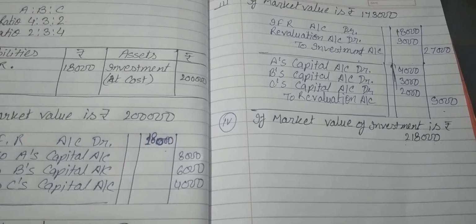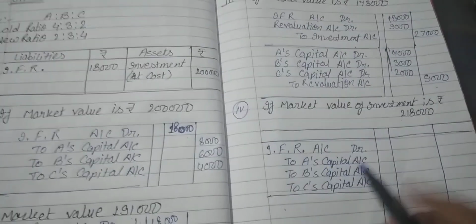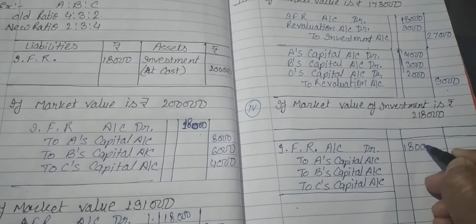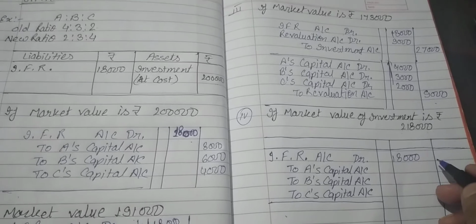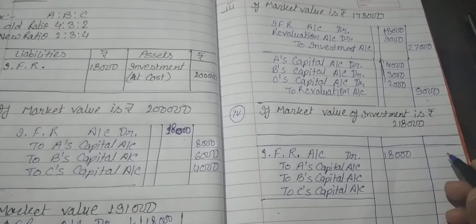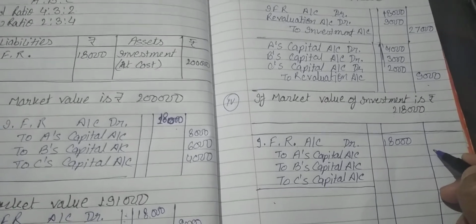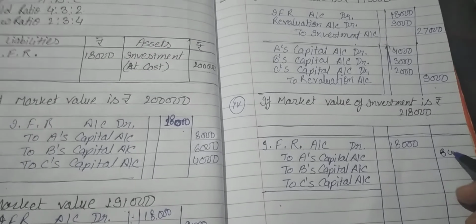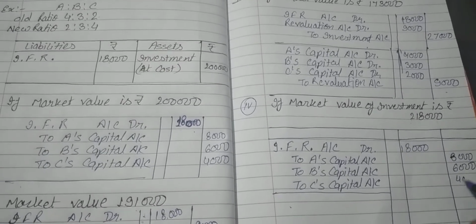So the journal entry will be: firstly, IFR is divided among all partners in their ratio, because now it will be profit. It is the amount which is used to recover the fluctuation loss, but here the fluctuation is an increase. So IFR is profit that will be distributed to old partners. So the amount will be 8,000, 6,000 and 4,000.